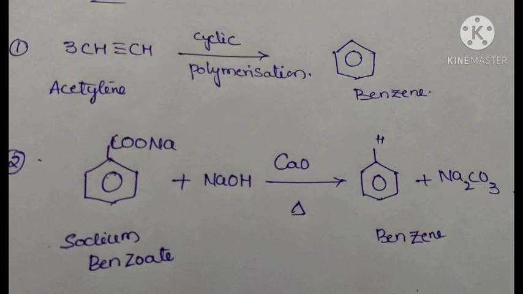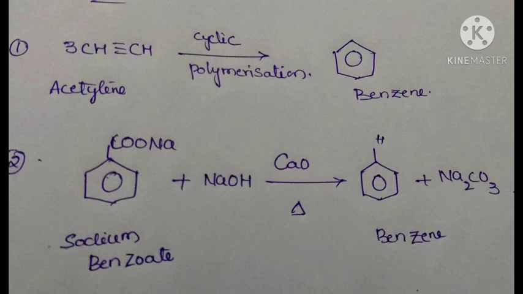The next preparation for benzene is we are taking sodium benzoate. What is sodium benzoate? C6H5COONa, a benzene ring with COONa. Sodium benzoate, in the presence of NaOH and calcium oxide, undergoes strong heating. It removes Na2CO3. Sodium carbonate is removed and benzene is formed.